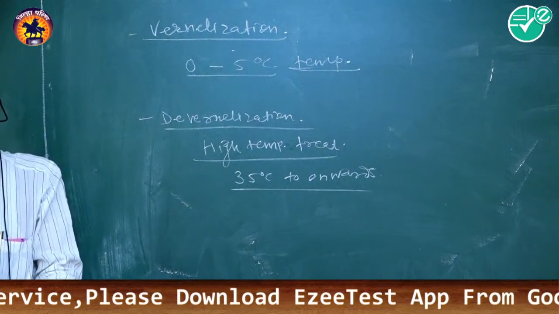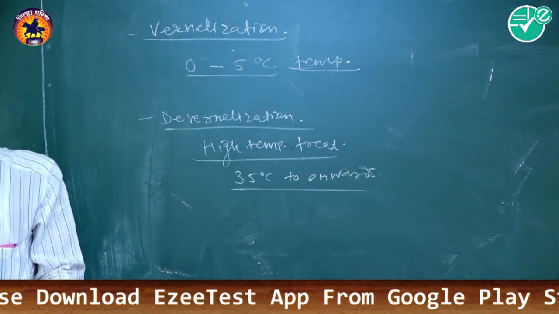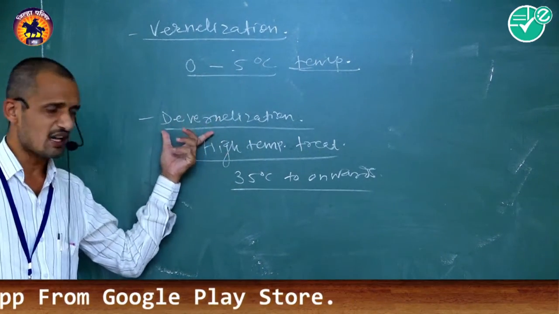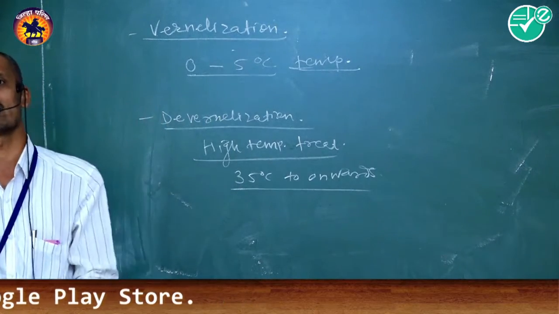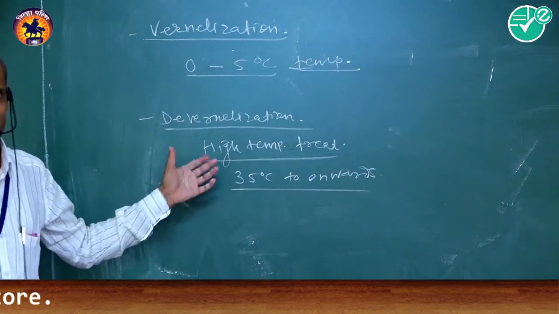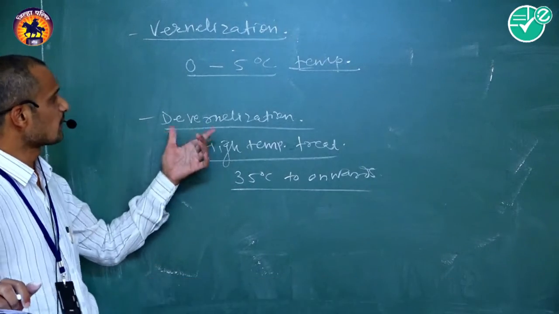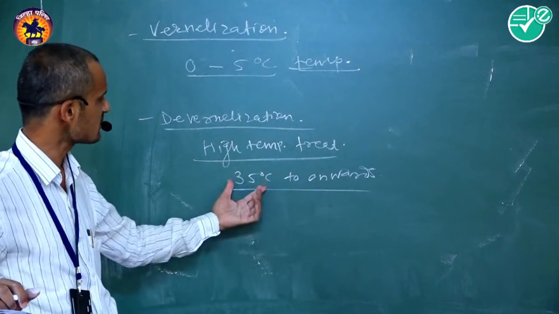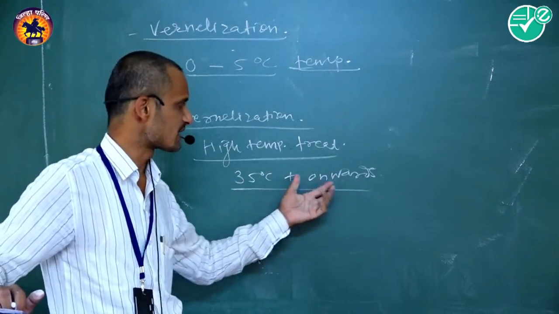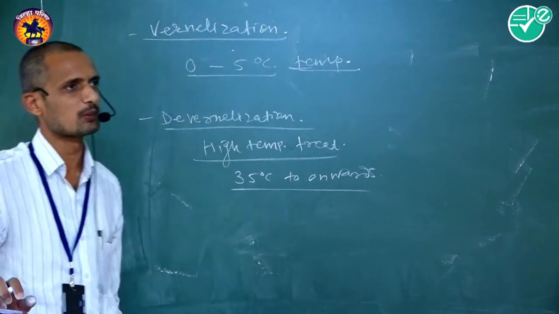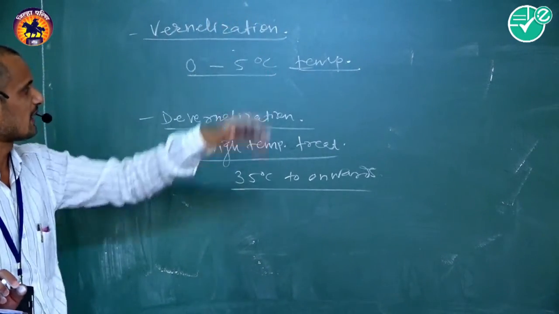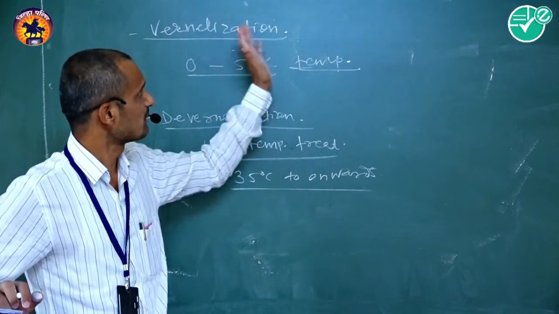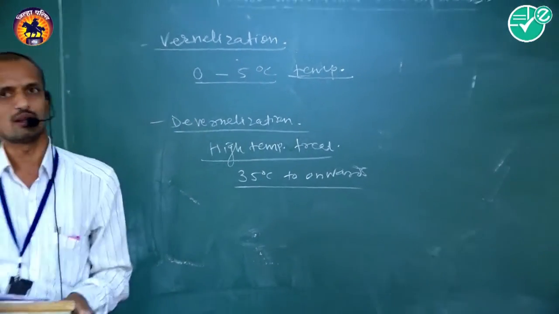And the last article during this topic is devernalization. Devernalization means high temperature treatment. High temperature treatment is needful for plant growth as well as development. It ranges from 35 degrees Celsius onward, and that is called devernalization. Here we have completed plant growth and development.